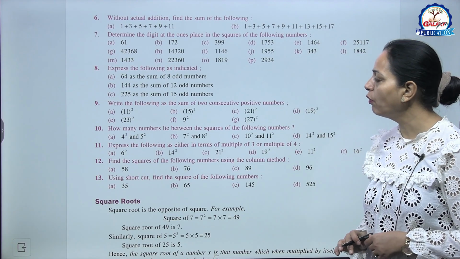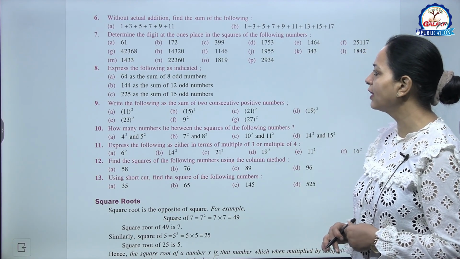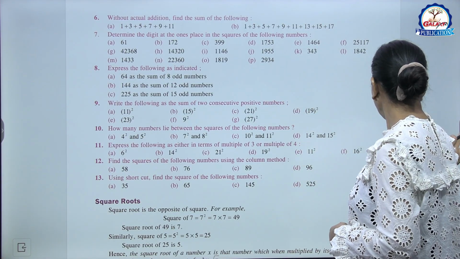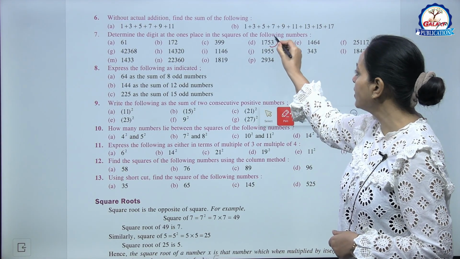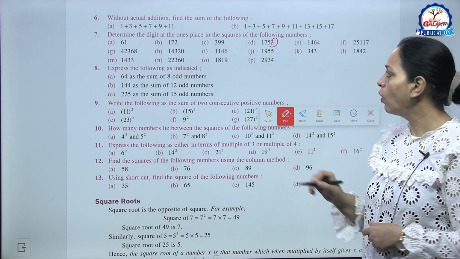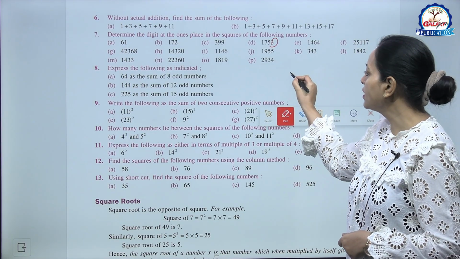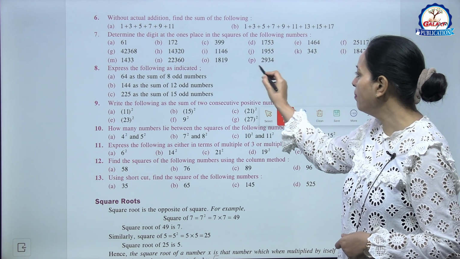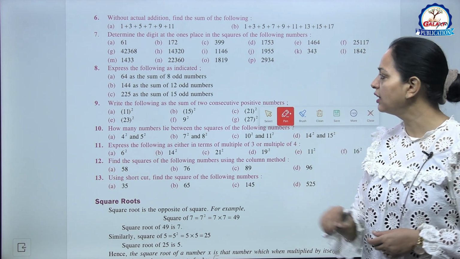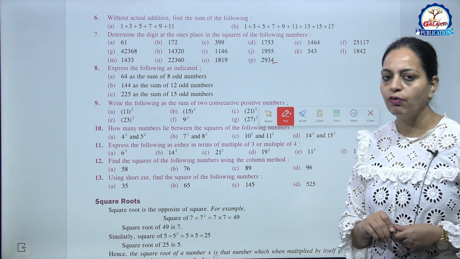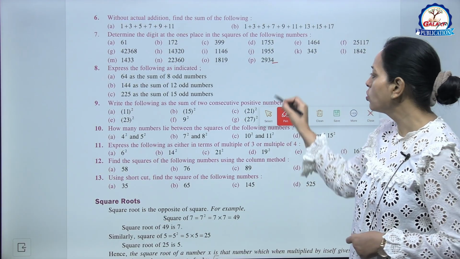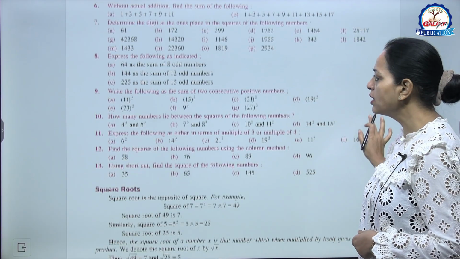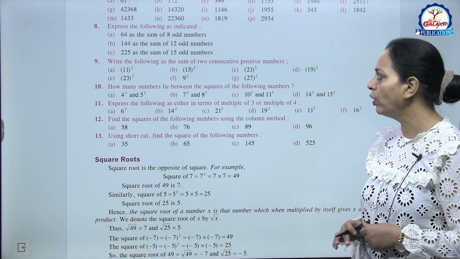So now the seventh one, find the digit at the ones place in the squares of the following numbers. See here D part 1753, इसका ones digit हम देखेंगे, that is 3, और जब हम इसका स्क्वायर करेंगे तो ones digit क्या आएगा? 9. Okay, similarly like P part here 2934, its ones digit is 4, 4 का square is 16, so ones digit क्या आएगा? 6. Okay, very simple.